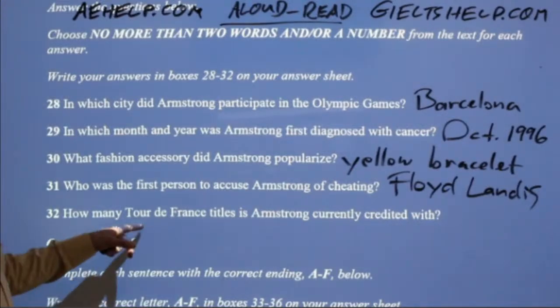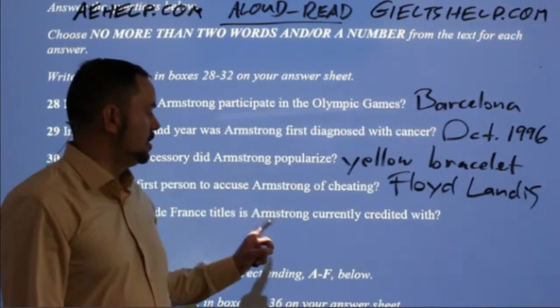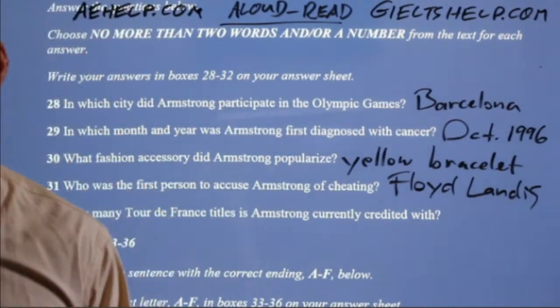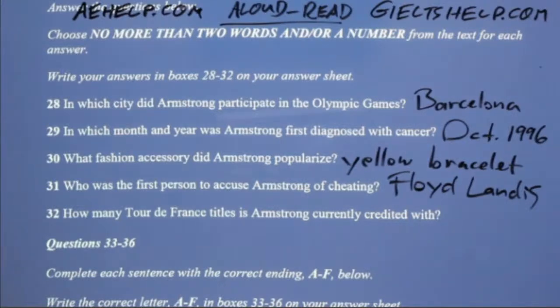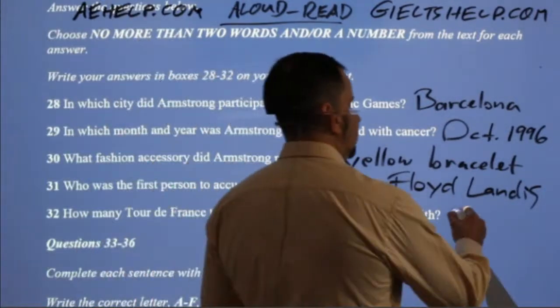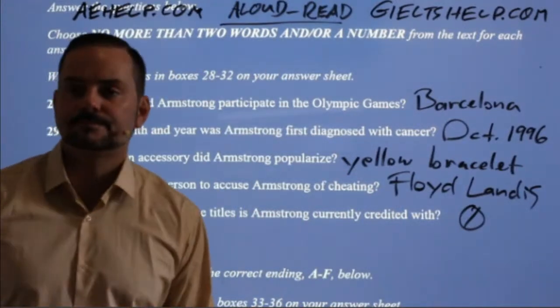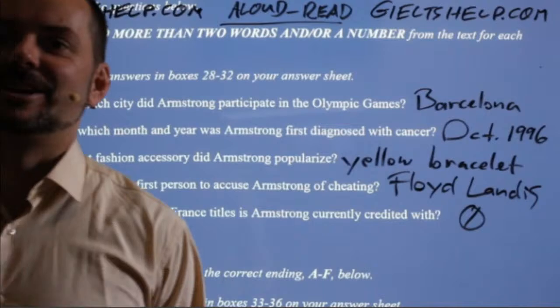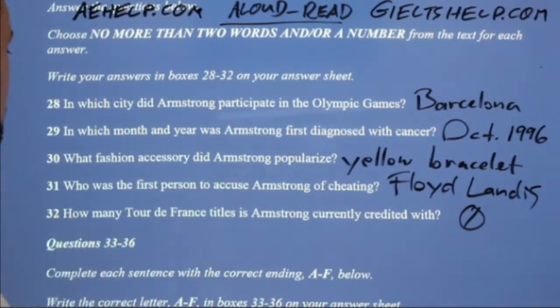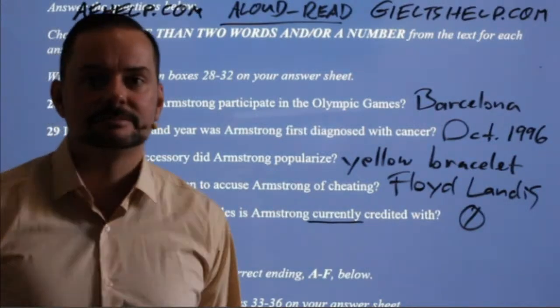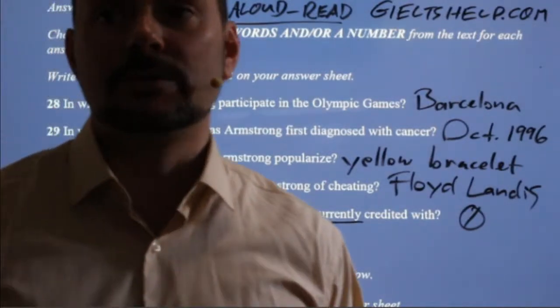And how many Tour de France titles is Armstrong currently credited with? This one will be easy now that we've read the full text. Okay. Jainil says 0. Abhishek says 0. Right, Abhishek? That's why we have to read the full text because 0 is correct. 0 it is. Yeah, Bekjan, I see that you quickly changed it to 0. Yeah, you have to be very careful with this. It's currently. Okay. He had 7 titles before he was found cheating.